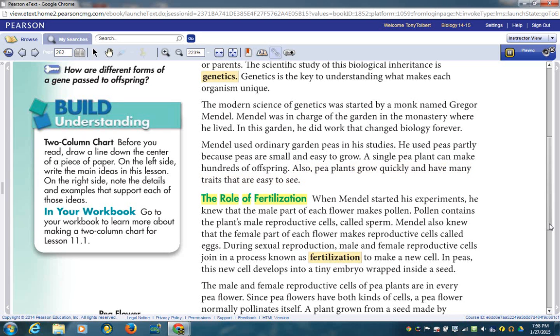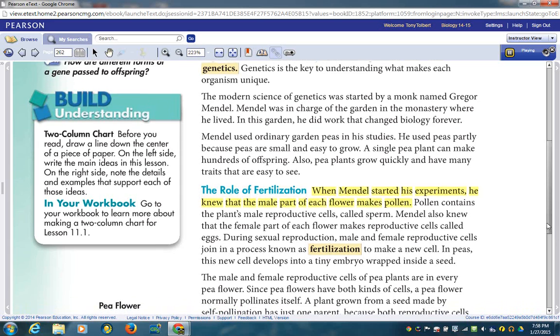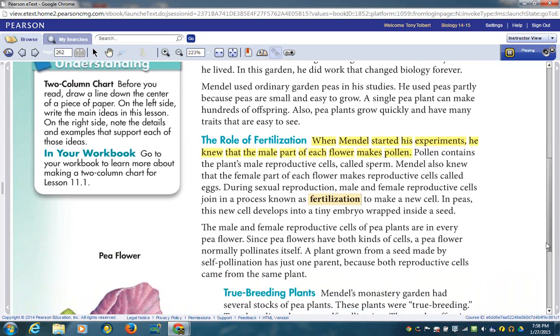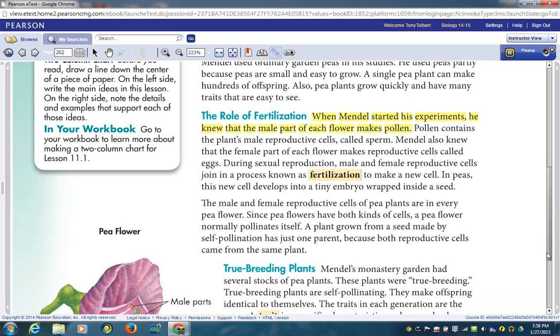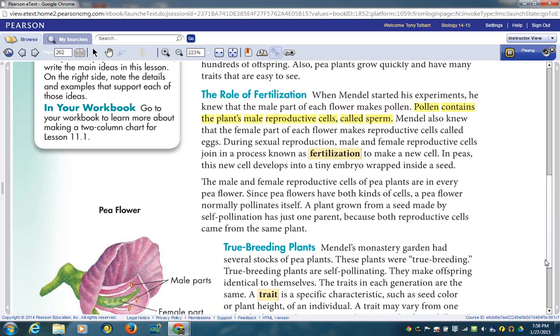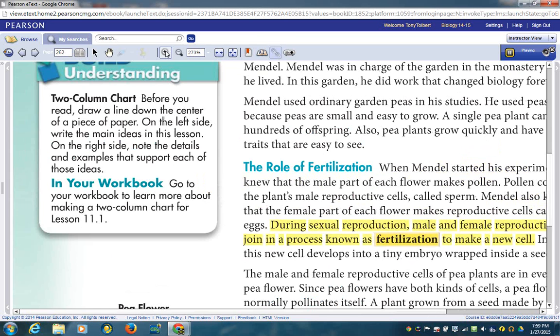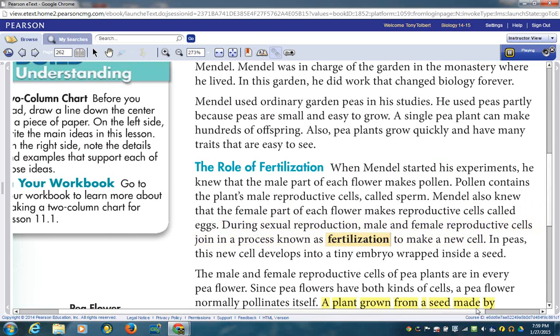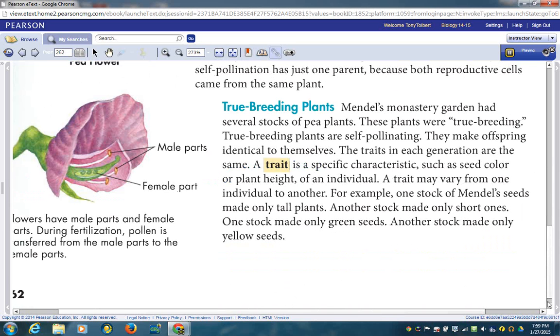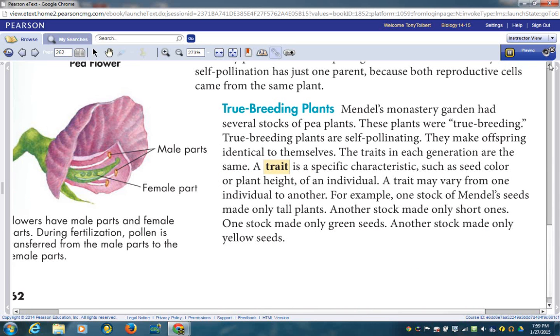The role of fertilization. When Mendel started his experiments, he knew that the male part of each flower makes pollen. Pollen contains the plant's male reproductive cells, called sperm. Mendel also knew that the female part of each flower makes reproductive cells called eggs. During sexual reproduction, male and female cells join in fertilization to make a new cell. In peas, this new cell develops into a tiny embryo wrapped inside a seed.